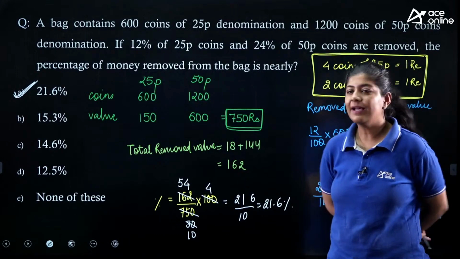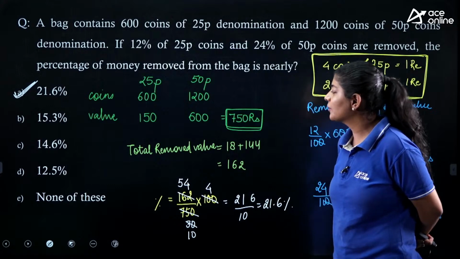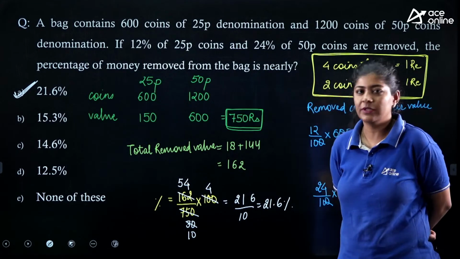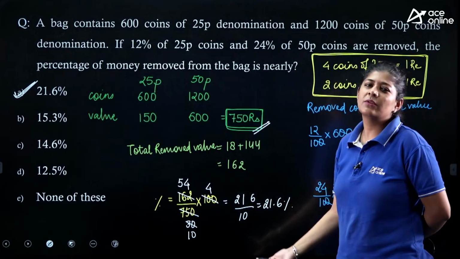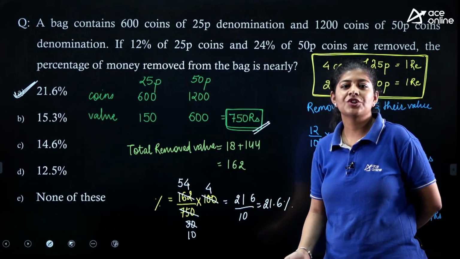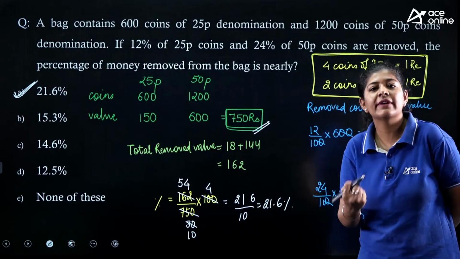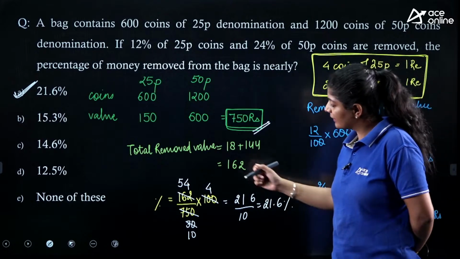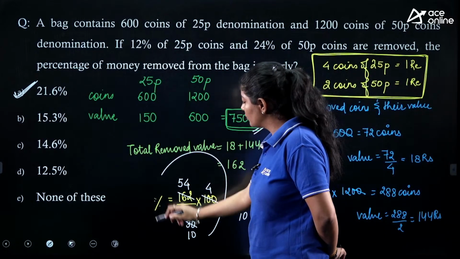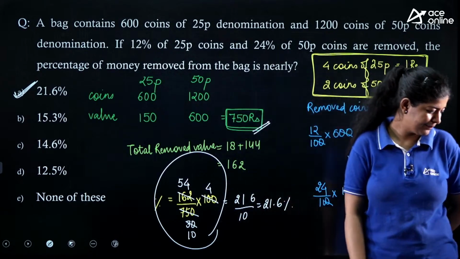Option number A is the correct one. It's a very easy one. All we need to do is simply calculate the total removed value first, as we are having the total value, and we know how to calculate the percentage change. Percentage change is nothing but final value minus the initial value divided by the initial value or the comparative value, multiplied by 100. The same formula that we have used over here, right? And we got our answer as option number A, right?